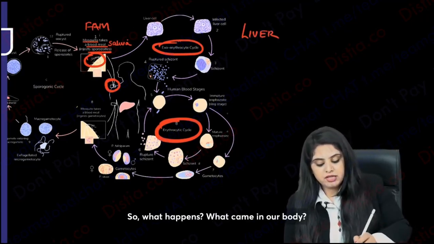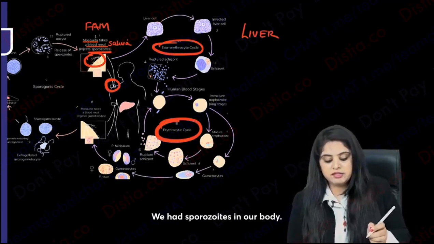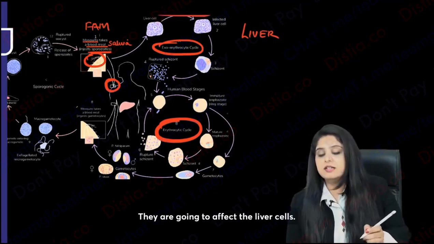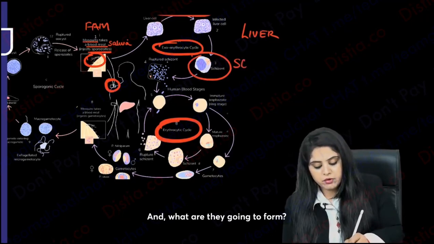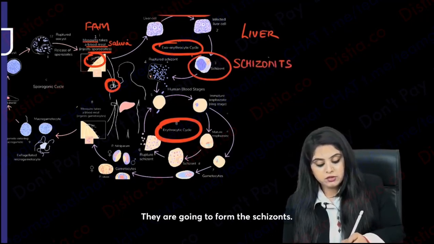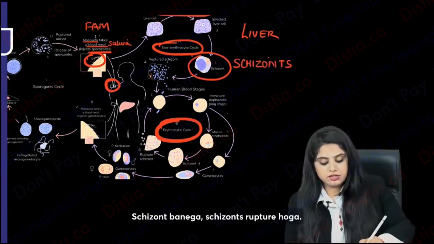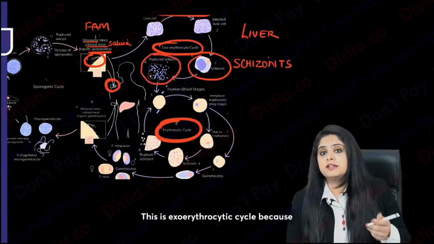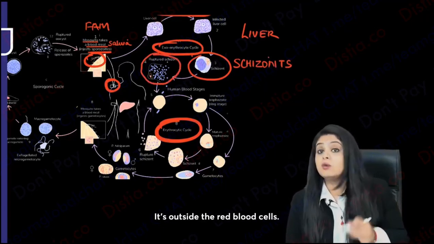So what happens? What came in our body? We had sporozoites in our body. Sporozoites are gradually going to infect which cell? They are going to infect the liver cells. And what are they going to form? They are going to form the schizonts. Schizont will form, schizont will rupture. This is the exoerythrocytic cycle because it's not in the red blood cells, it's outside the red blood cells.